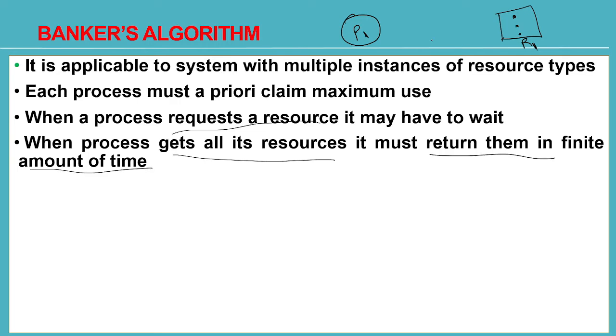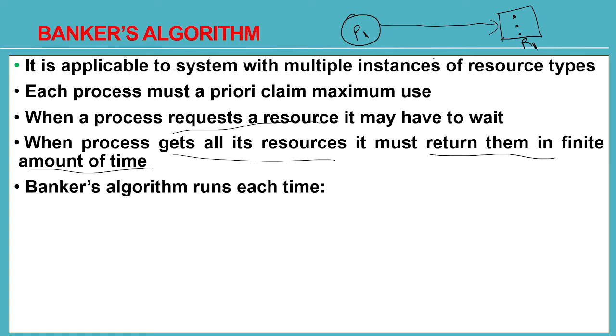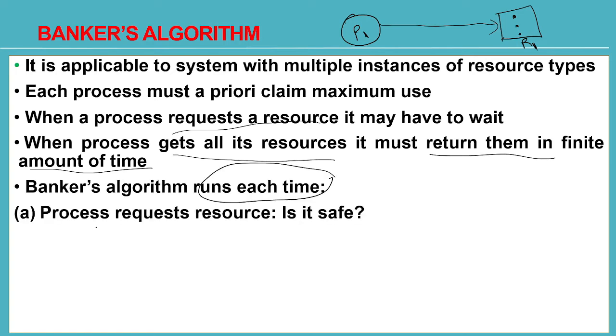When it gets all the resources, you have to use them and return them in a finite amount of time. So Banker's algorithm runs each time a process requests a resource. Is it safe? It checks. When any process requests a resource, is it safe to give that resource to that process? That will be checked by Banker's algorithm.